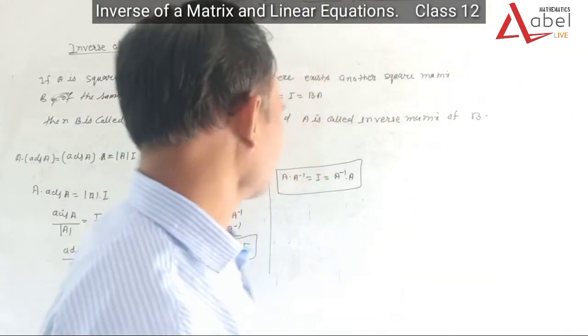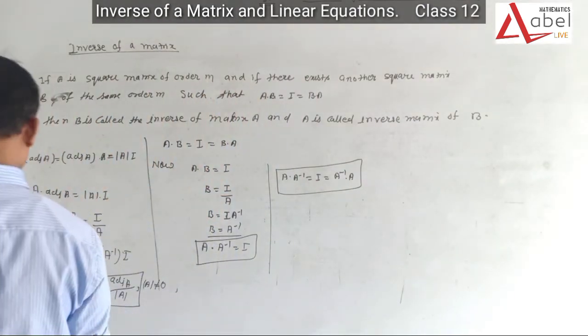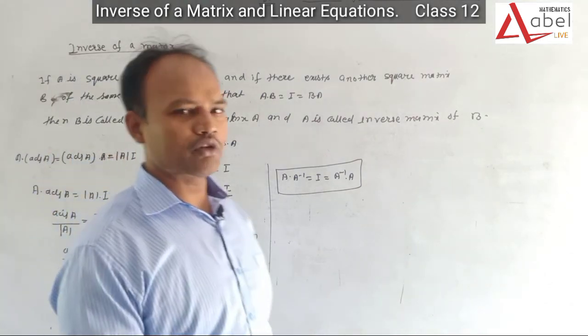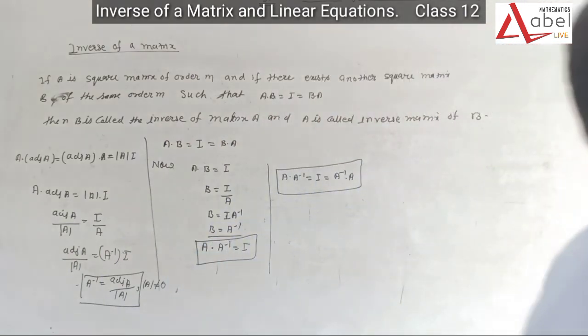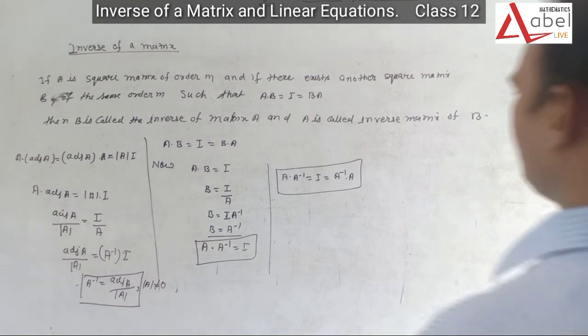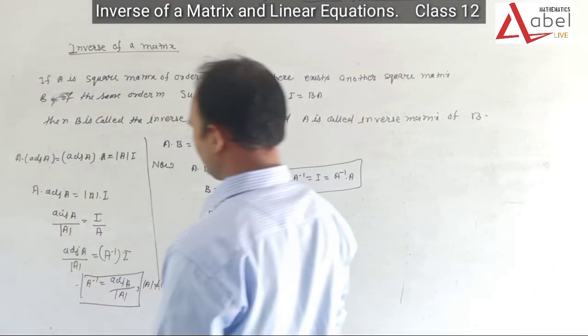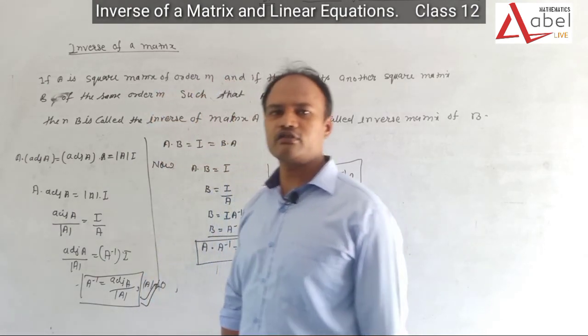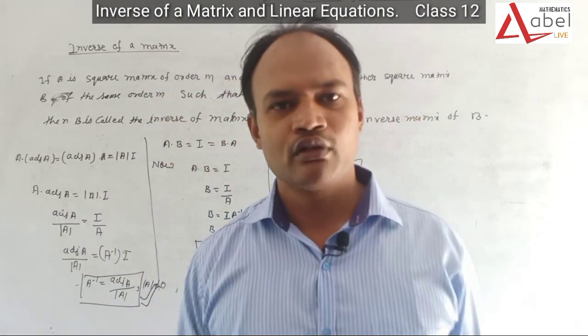This is a very important formula regarding board classes and board questions, and you have to learn it. A inverse equal adjoint of A upon determinant of A.